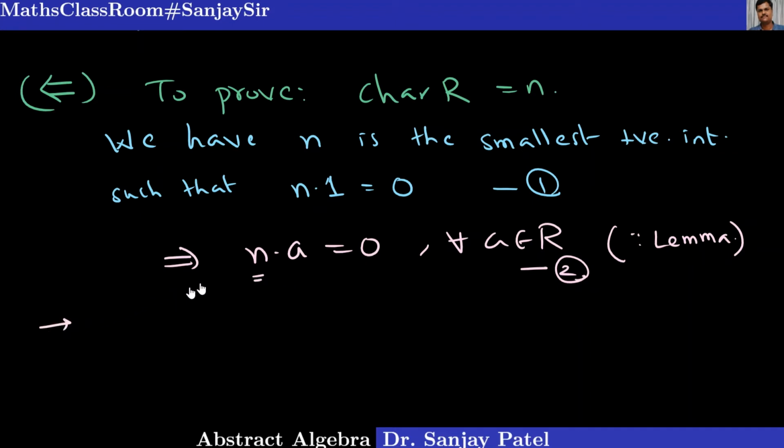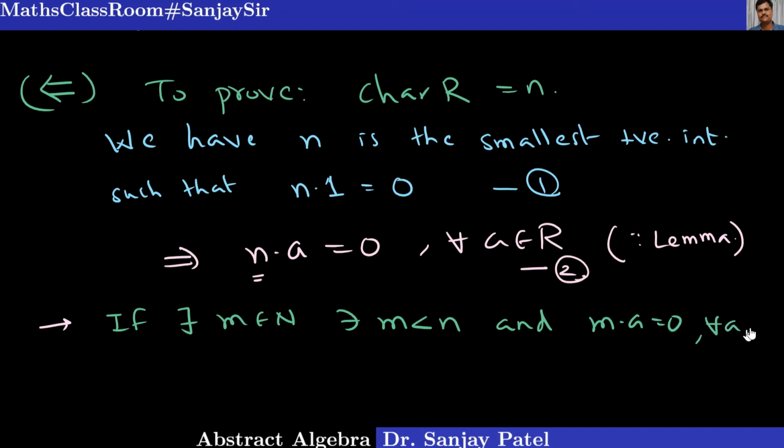So what I will do is I will assume that there exists m belongs to N such that m is less than n and m into a equal to 0 for every a belongs to R, then we must have m into 1 equal to 0, because again I am using the lemma.